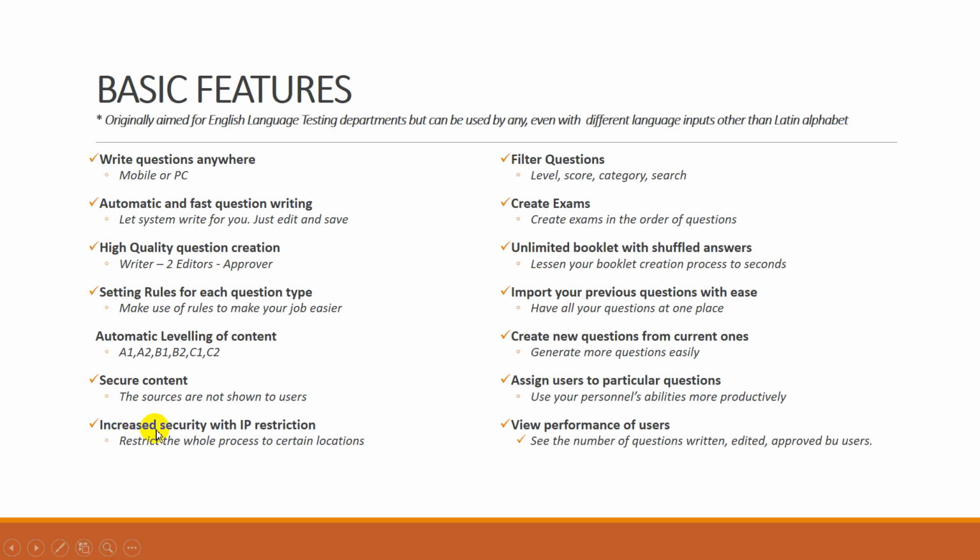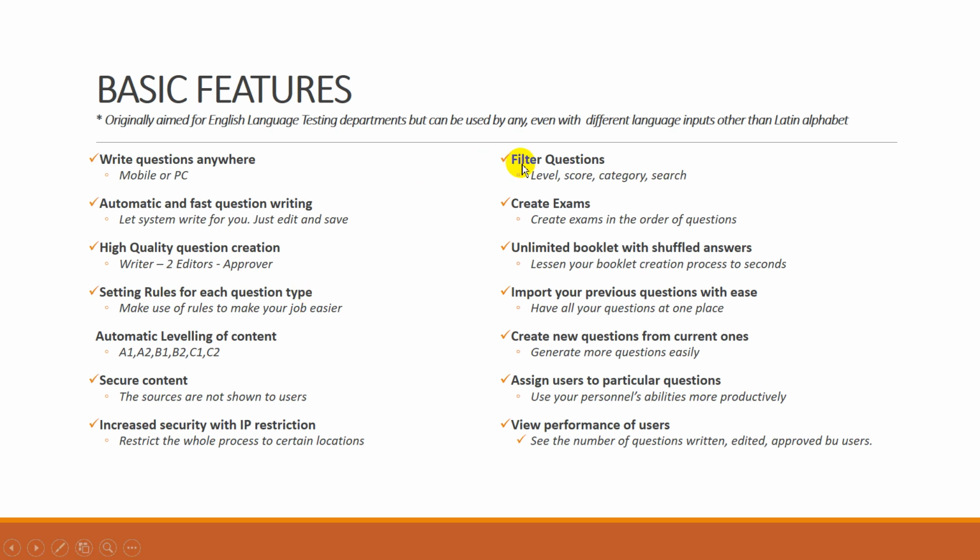You can also increase your security with IP restriction. You can assign your writers, editors, or approvers from particular IPs, from particular IP ranges. So they can access the system only from those IPs or IP ranges. This way, you will have an increased security for the whole question writing process.